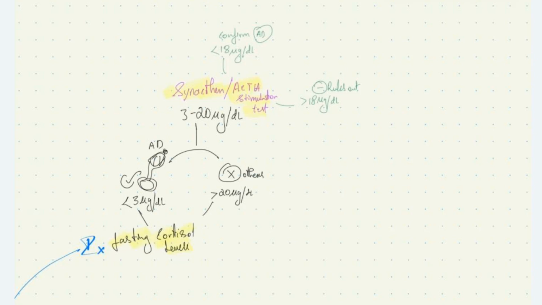We clarify the doubt by ACTH stimulation test or synacthen test, where we give ACTH to the patients and see the response. If upon giving ACTH, the glucocorticoid level increases to more than 18 microgram per deciliter, it rules out Addison's disease. Even after giving ACTH, in case of Addison's disease, the glucocorticoid level will not increase. Why? Because the adrenal cortex is destroyed in Addison's disease, so it can't increase. When it is less than 18 microgram per deciliter on ACTH stimulation test, it confirms Addison's disease.